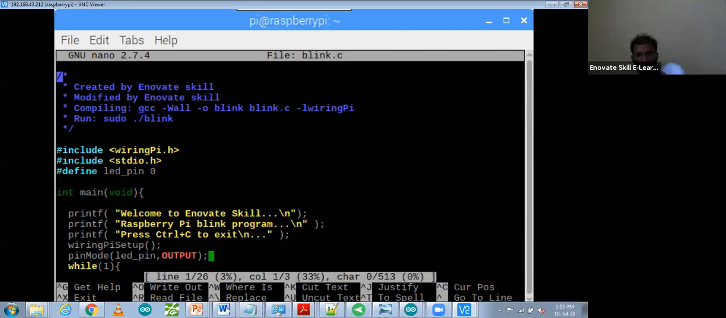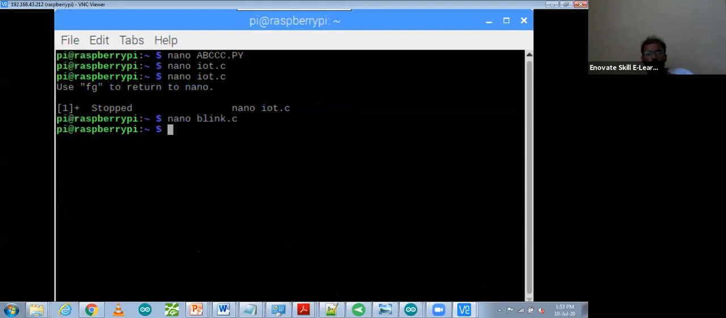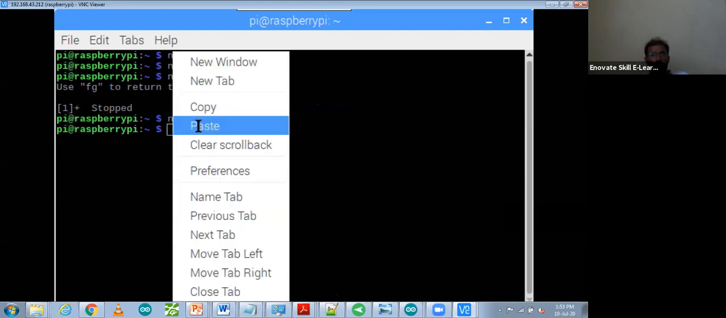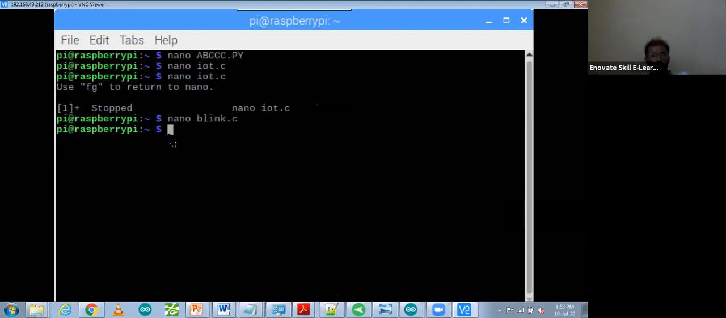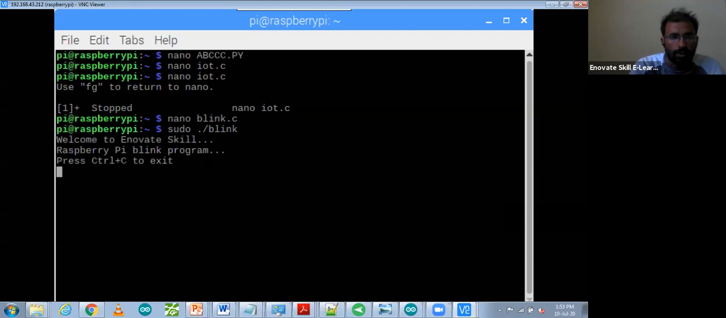So you can do Control X. Now if you want to run it, you can use that command, paste it. That command was sudo ./blink. So it's running, it's saying welcome to Innovate Skill Raspberry Pi blink program, press Control C to exit. So this program is running on my Raspberry Pi.